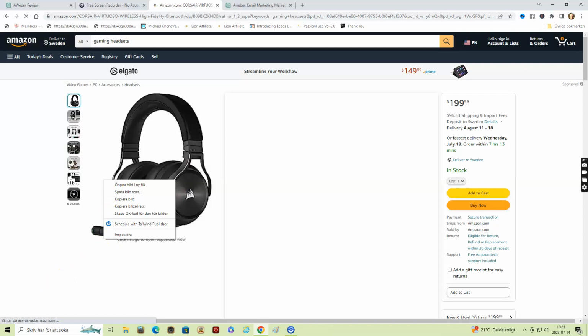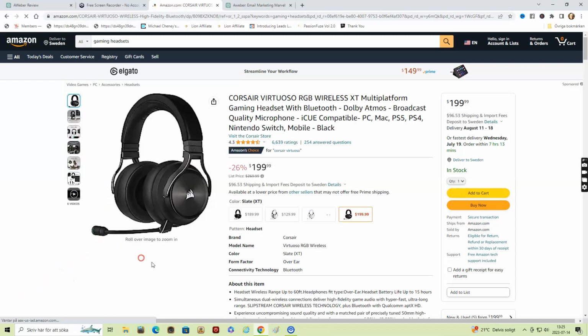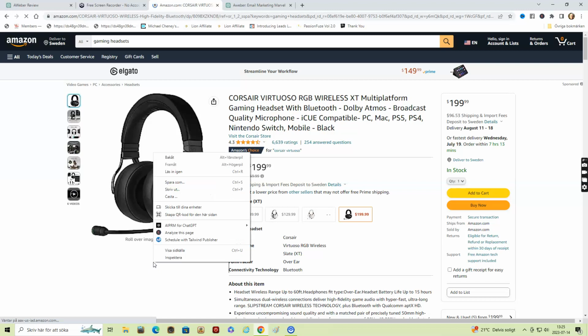We right-click on it and get a menu where we can connect to ChatGPT, like it says here, AIPRM for ChatGPT.